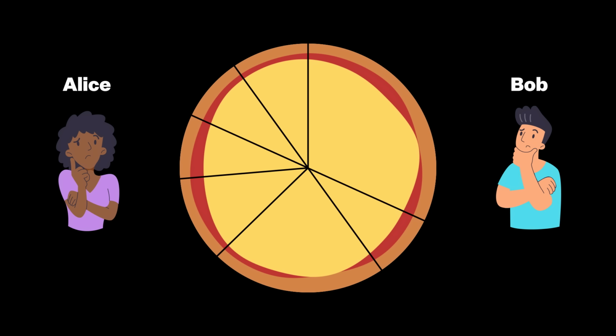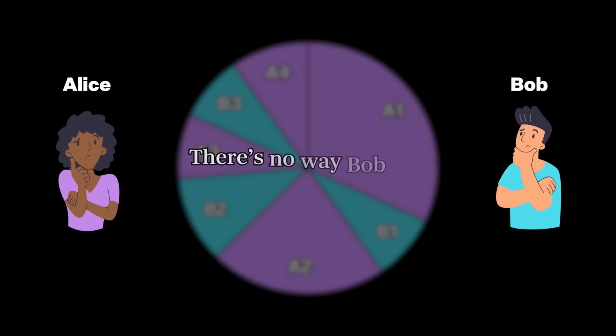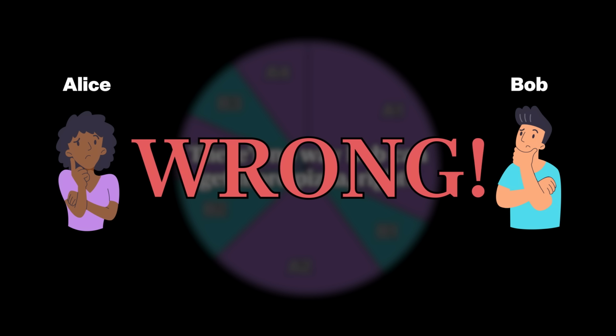But what if there were an odd number of slices? The odd case looks even better for Alice. For example, with 7 slices, Alice will get 4 slices and Bob will get only 3. There's no way Bob can get more pizza, right? Wrong. Bob can cut the pizza into an odd number of slices and get more than half the pizza.